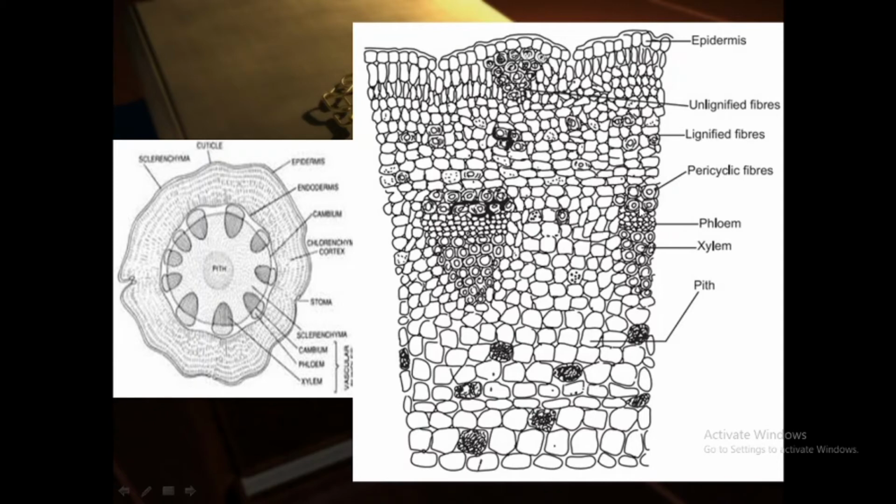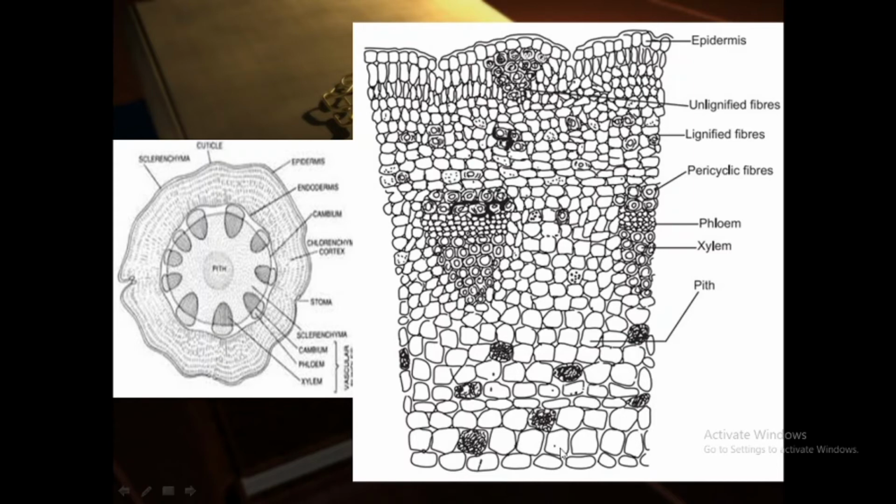The phloem contains the sieve tubes here, and the xylem contains tracheids, and these are the well developed vessels, that is xylem vessels.